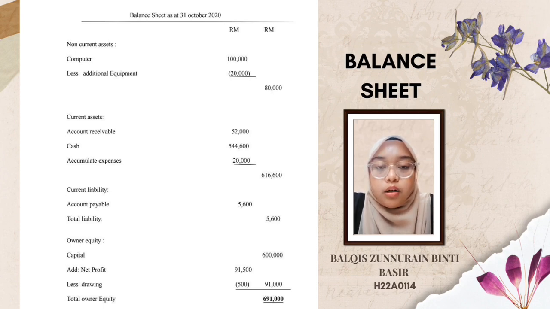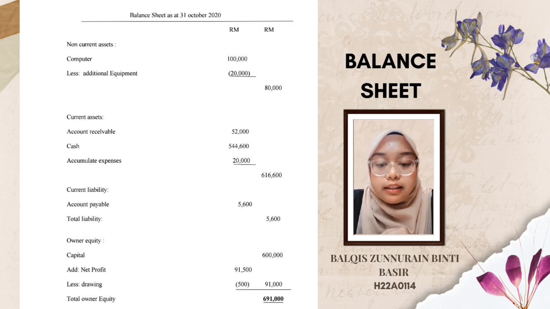To total the amount of current assets, account receivable is 52,000 ringgit plus cash 544,600 ringgit plus accumulated expense 22,000 ringgit and get 616,600 ringgit. For current liability, there is account payable only, that is 5,600 ringgit.